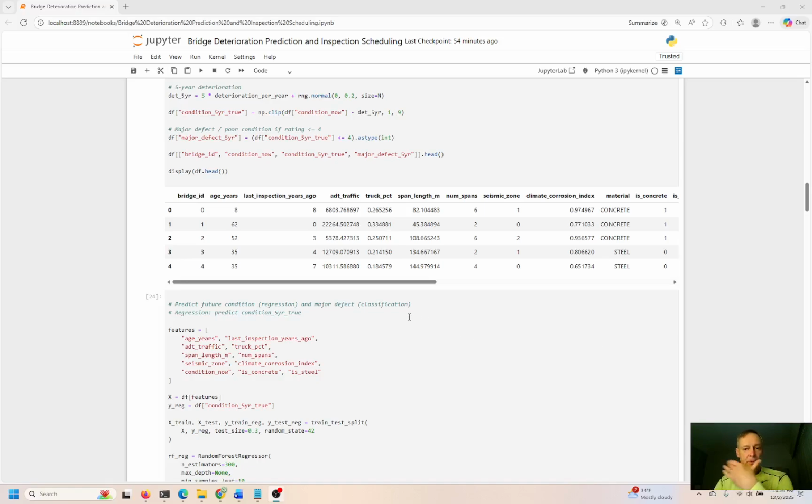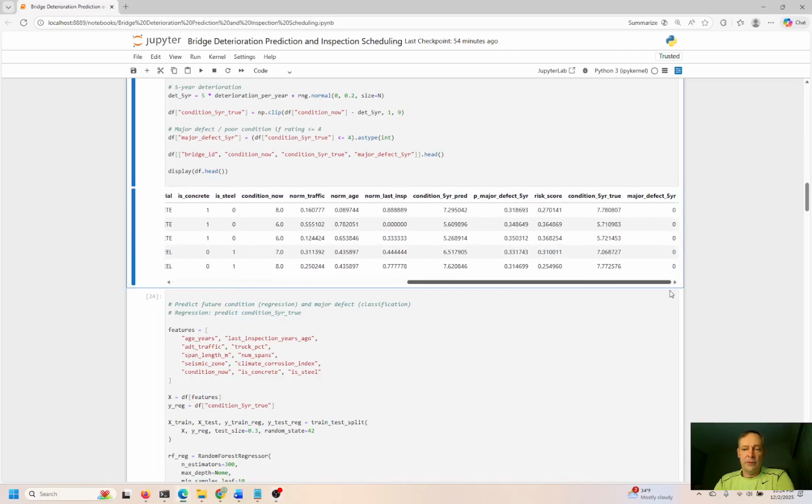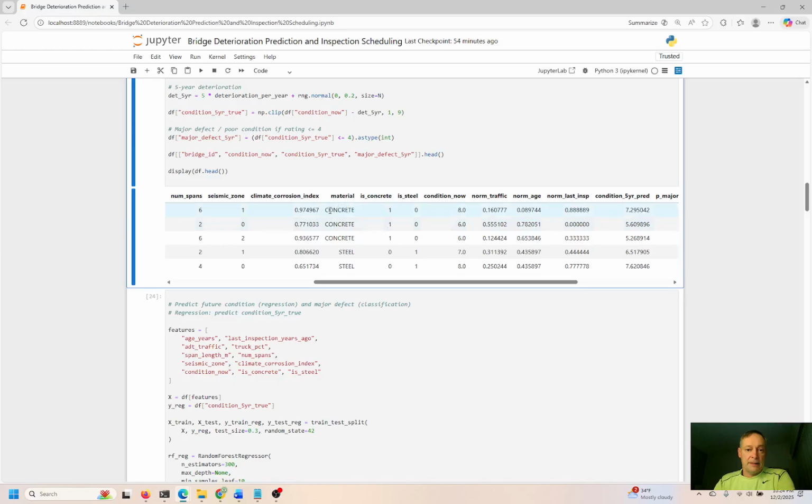As I discussed before, most of these are numeric. We have one labeled feature over here. So anything that's numeric is a number. Anything that's not numeric is a label, right? So with material, we can convert this to some type of numeric representation of material.